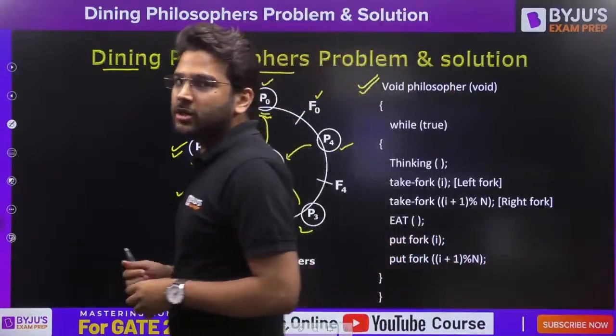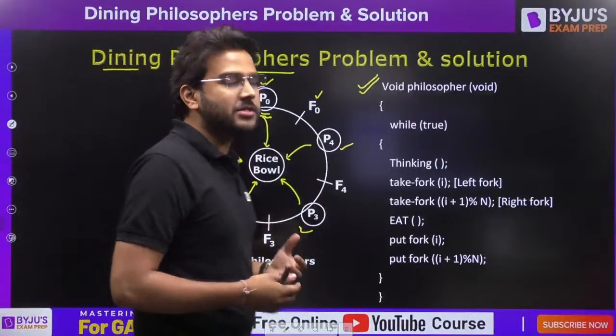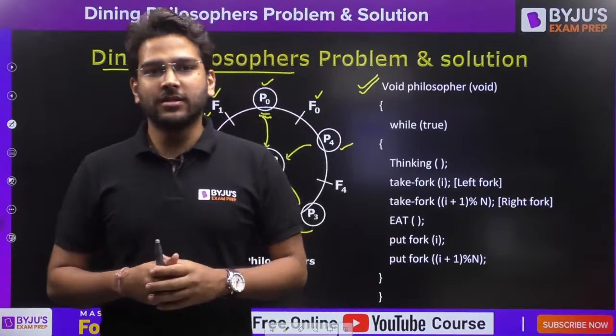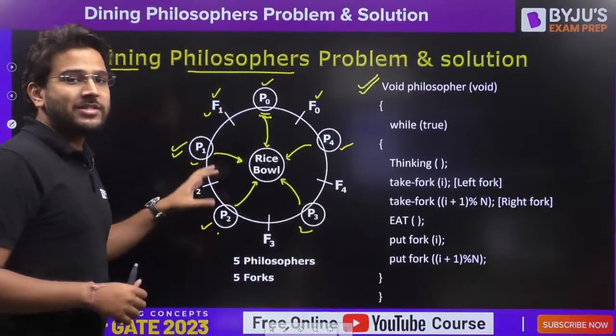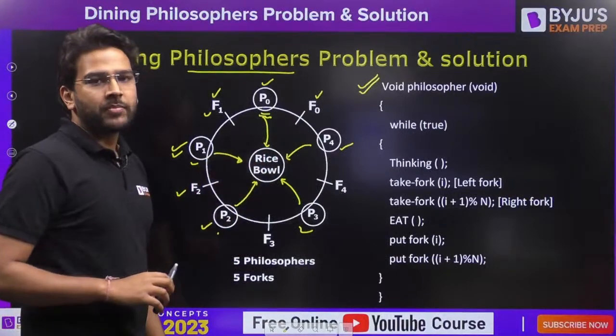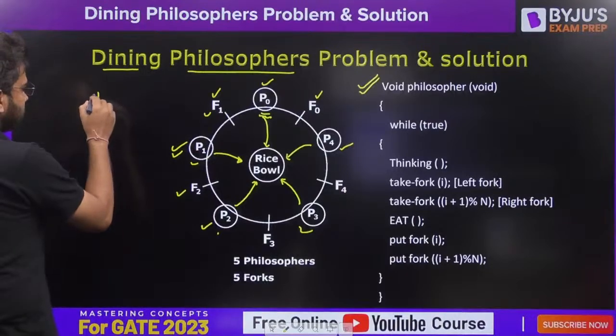What is the race condition? The order of execution of processes, or you can say the final result, will depend on the order of execution of processes. That is race condition. So here we will be facing a race condition if adjacent philosophers want to perform eating. How is it so? Let's consider one case.